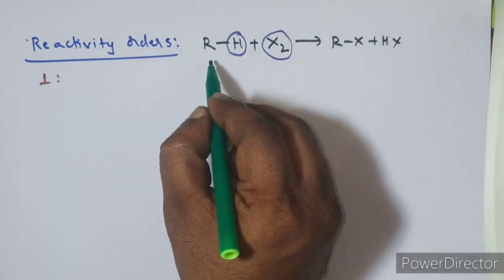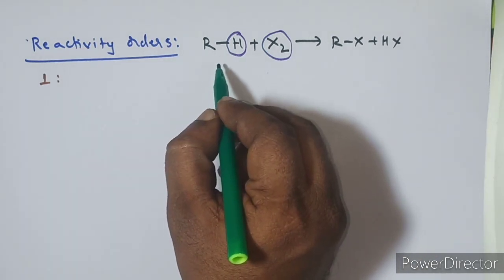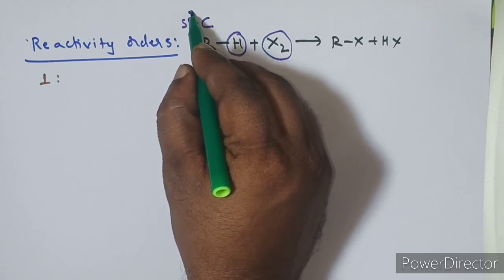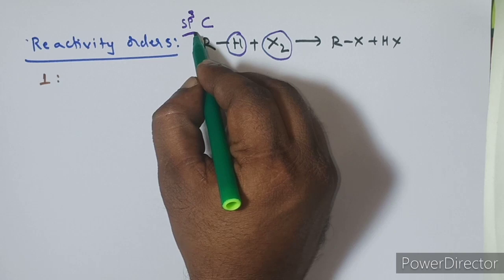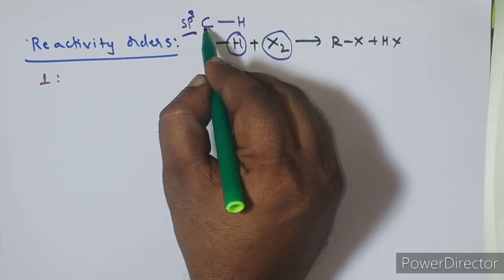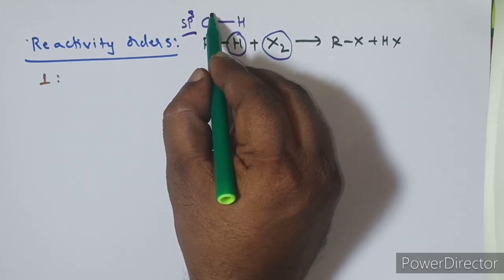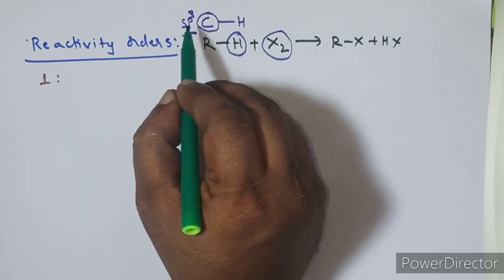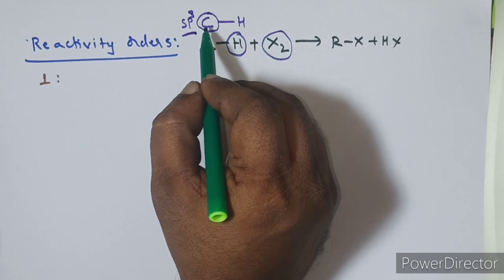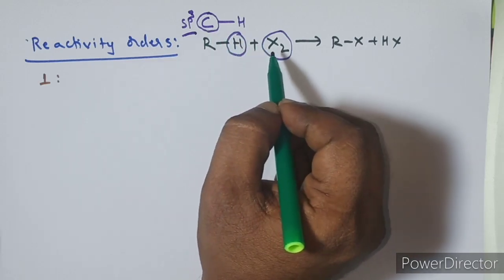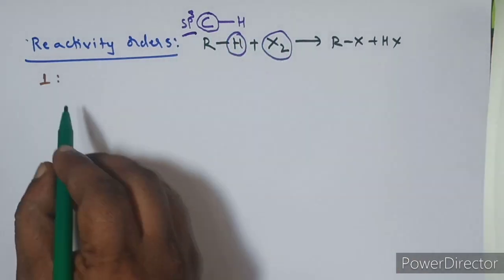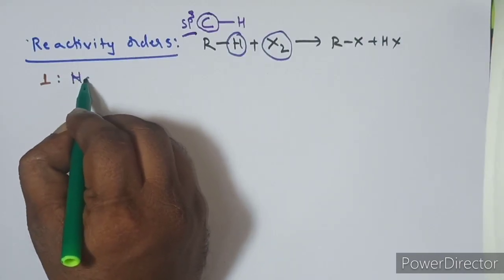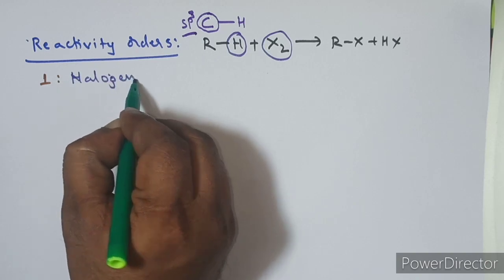One more important thing you must remember: here is one condition for free radical substitution reactions. Free radical substitution takes place on the sp3 carbon atom only. Very important, you must remember. So we have to discuss the reactivity order of the sp3 carbon, hydrogen, and halogen one by one in detail. First, let us go through the reactivity order of halogens.